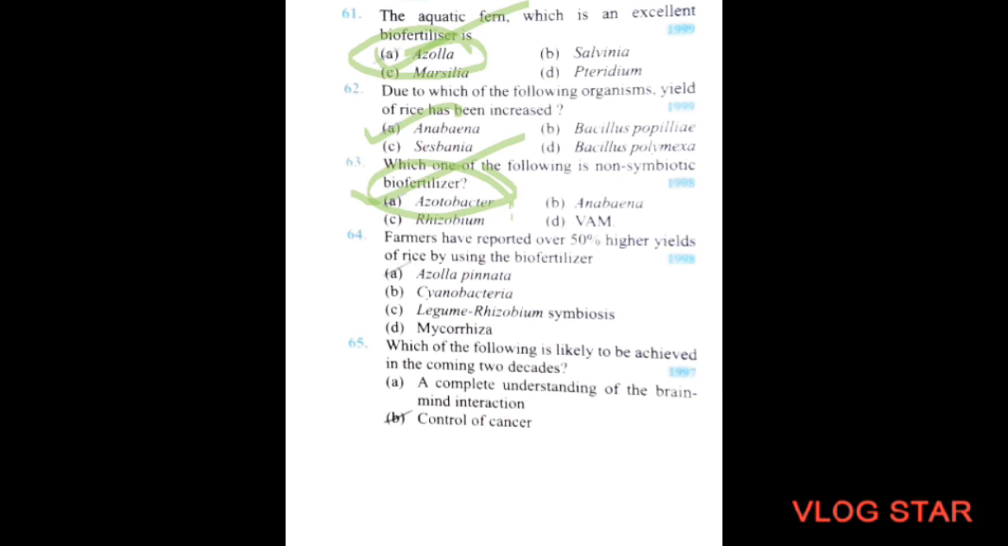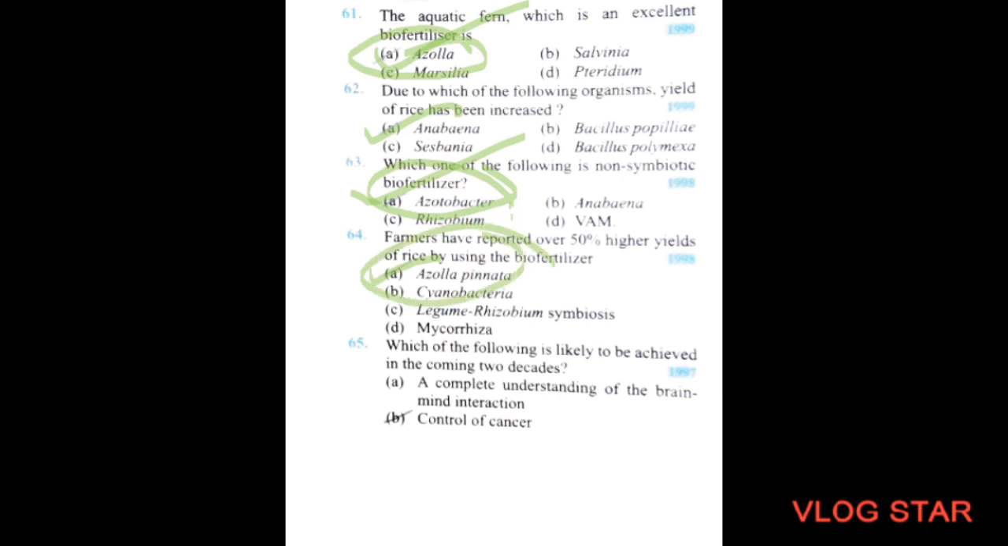Farmers have reported over 50% higher yields of rice by using the biofertilizers. Option A, Azolla pinnata. Option B, cyanobacteria. Option C, legume rhizobium symbiosis. Option D, mycorrhiza. So the correct option will be option A, Azolla pinnata.